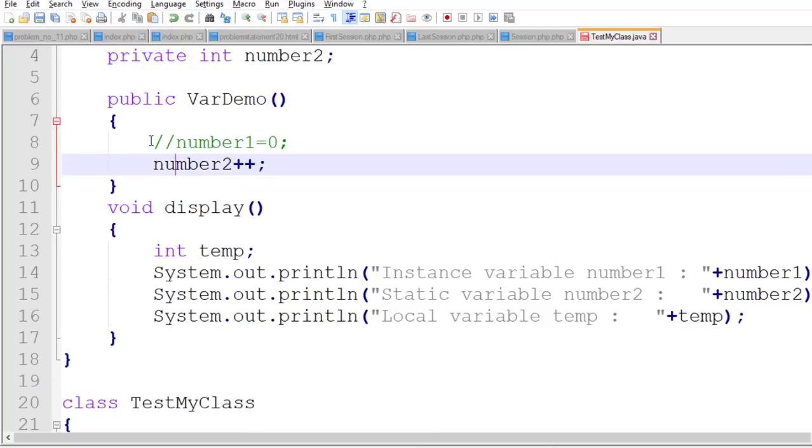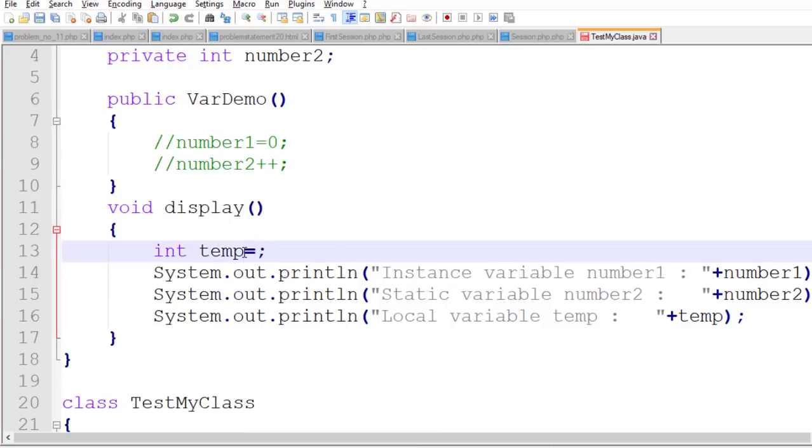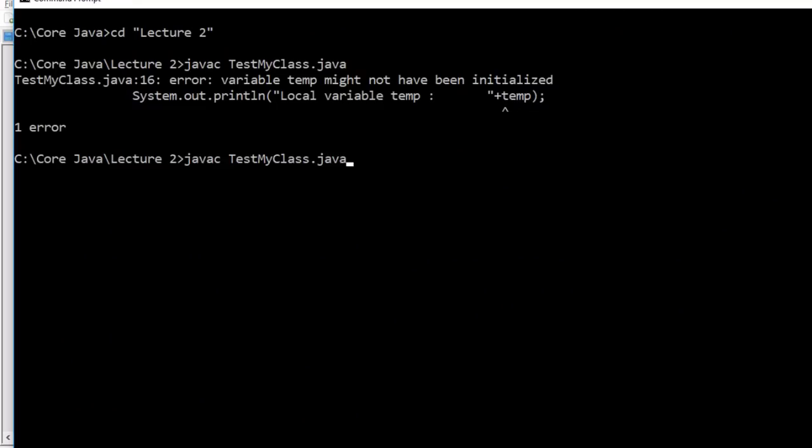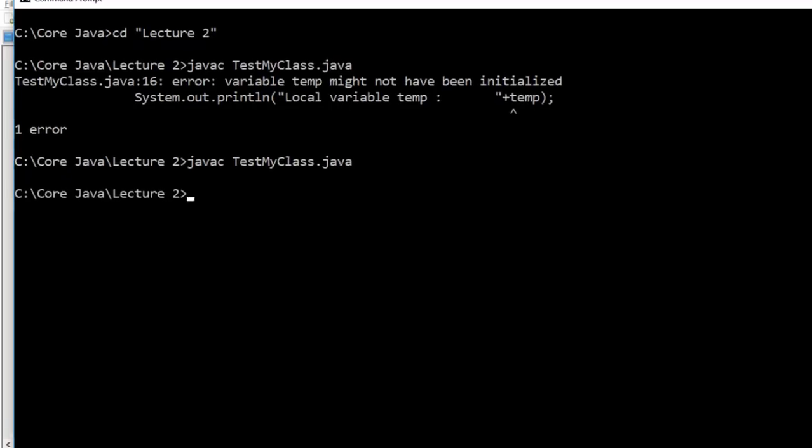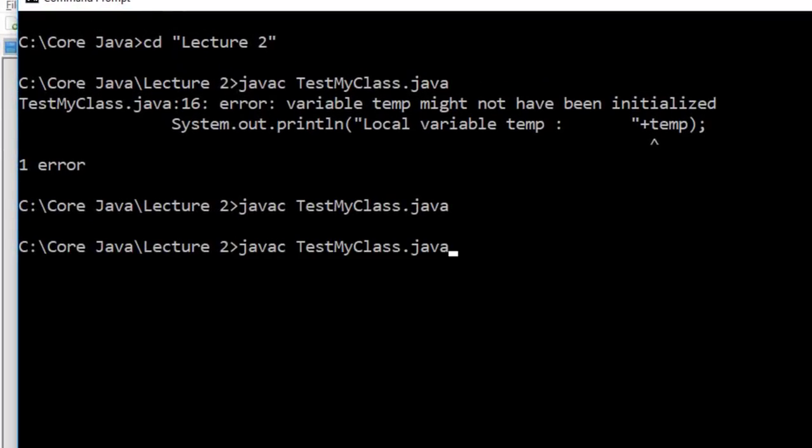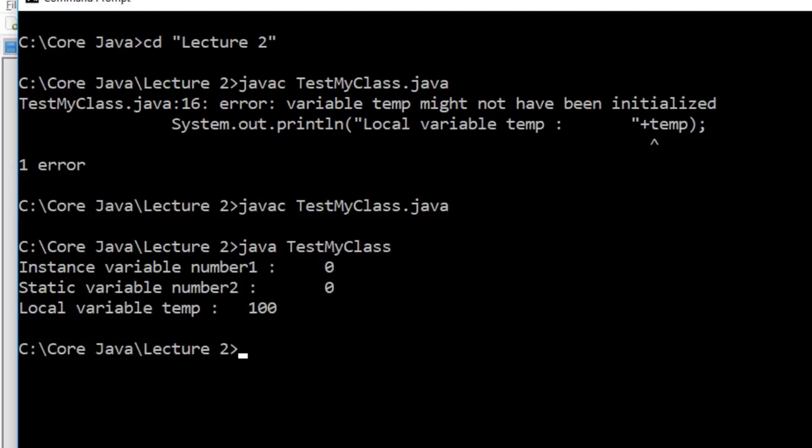Suppose I make a comment for this, and only assign a value of 100 to this, save it. It is compiled. Now check it.